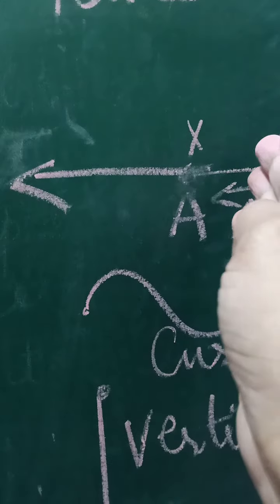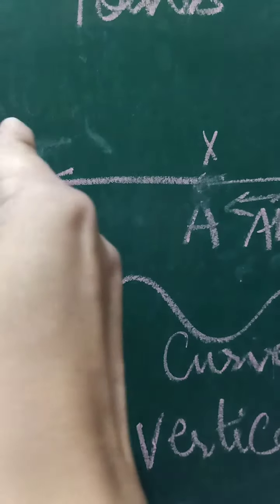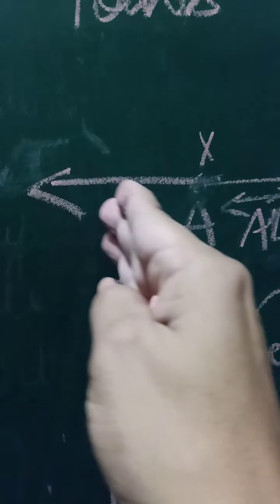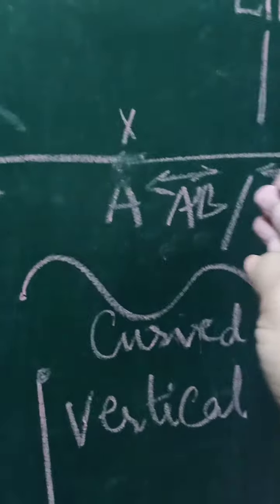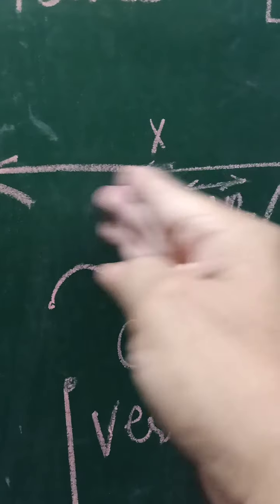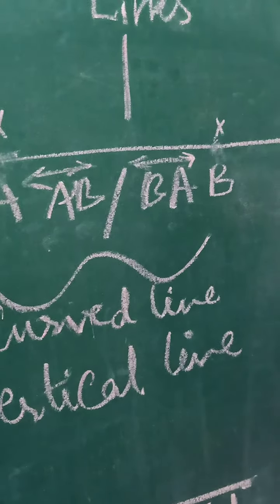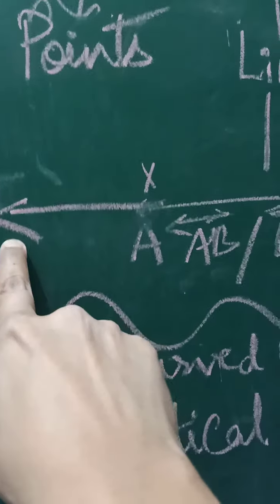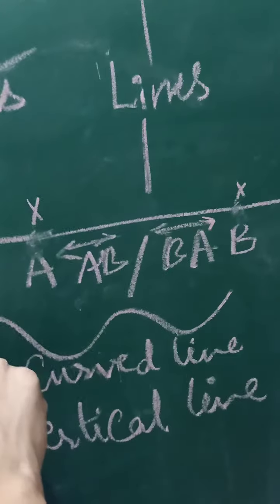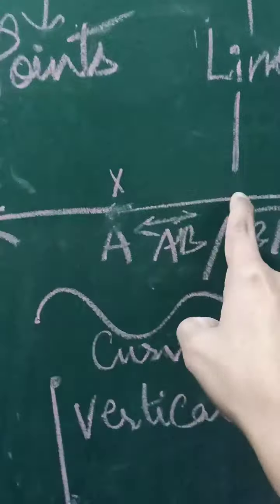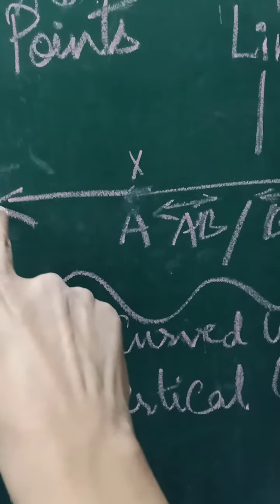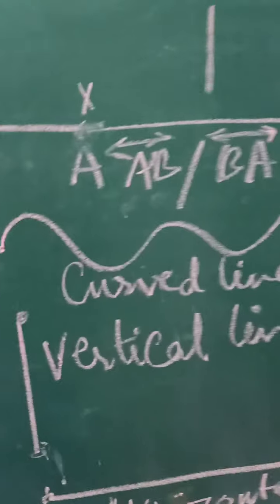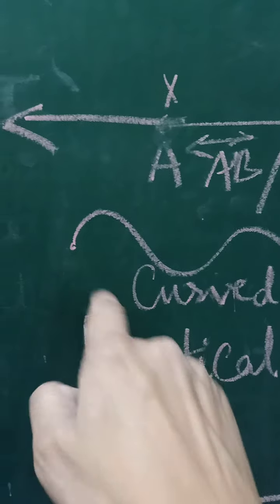It is endless, in either way, either left or right. The example I am giving you is an example of a straight line. You may simply see it, this is a straight line. Now a line may be a curved line.